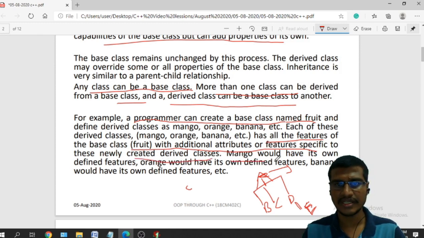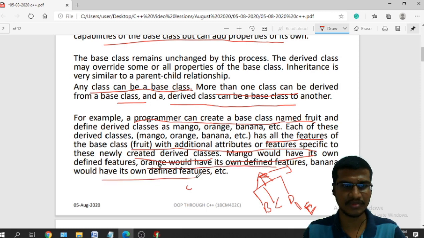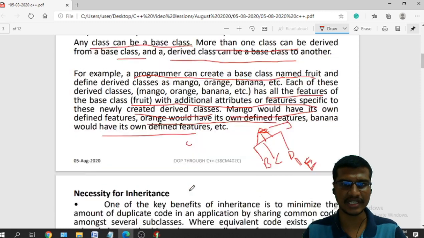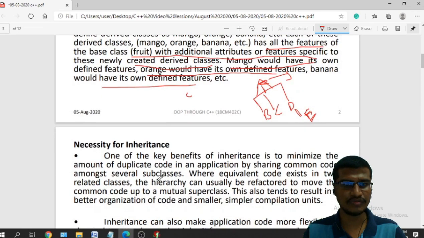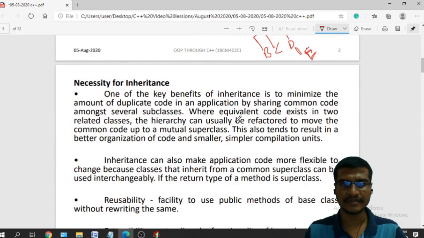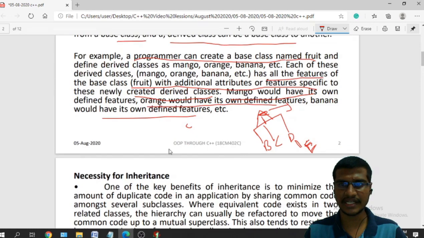Okay. So mango would have its own defined features, orange would have its own defined features, banana would have its own defined features, etc. We will see with another example. So if I take an example, we have a class called vehicle class.